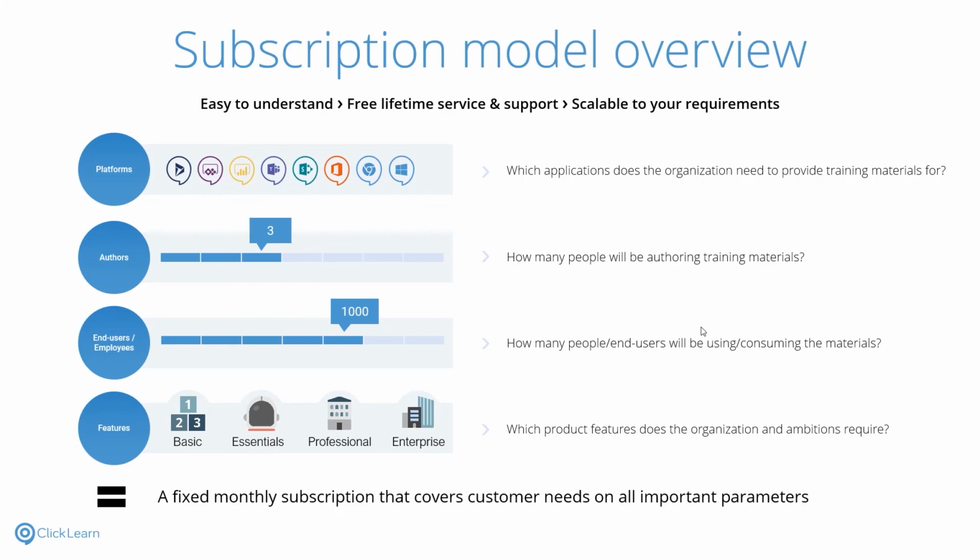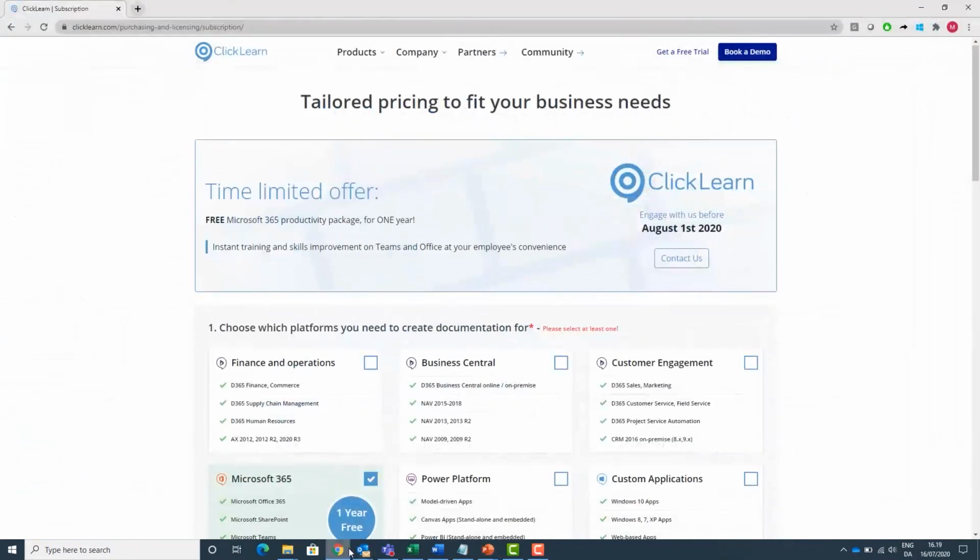And then we have 4 different editions to pick between, and this is all depending on the features and functions that you have as a requirement. When we know those 4 parameters, we can configure a fixed monthly subscription price that covers your need. Let's try to do that live, because I have a price calculator available on our website.